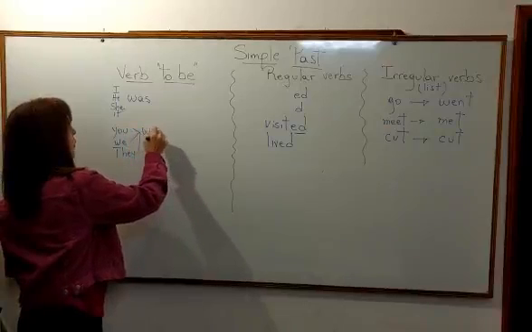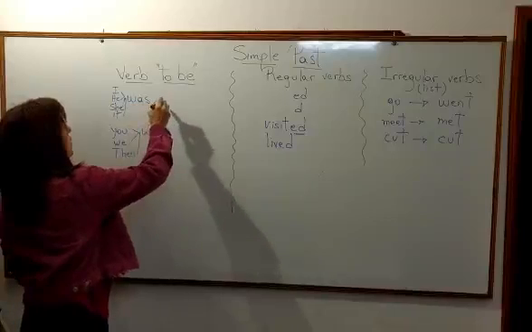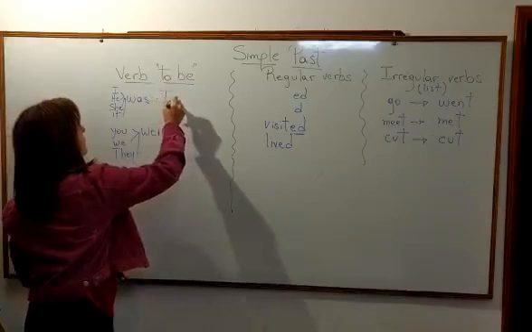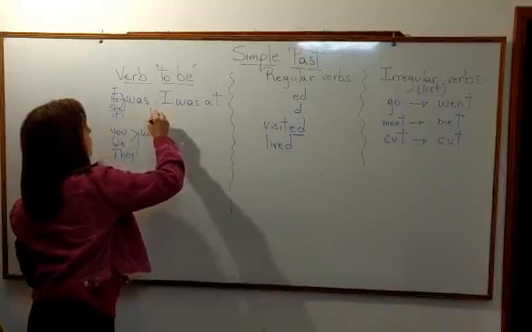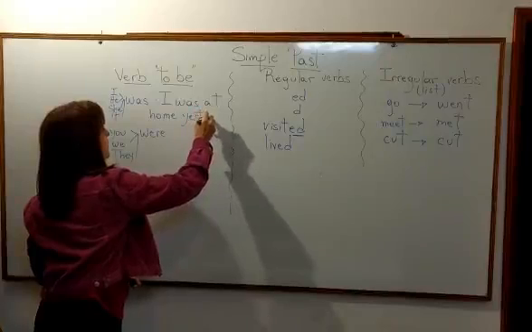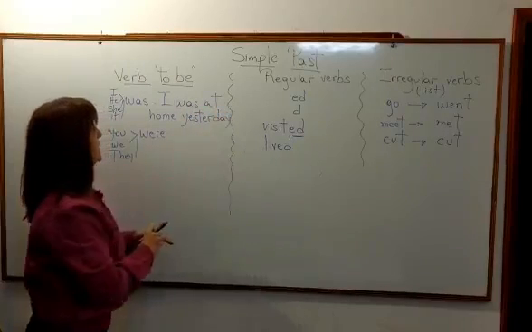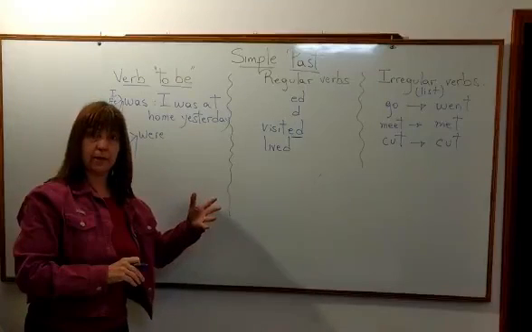So we have here were. And here we say was. So for example you have I was at home yesterday. Okay? And that's an example of the verb to be in the past. Estuve en casa ayer. Alright?